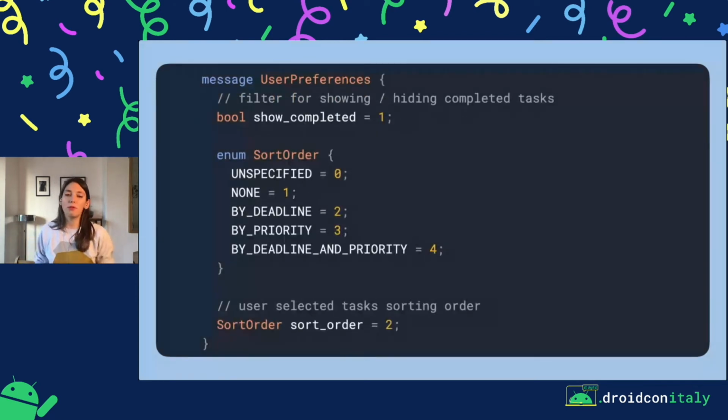But what protocol buffers allow us is to create more complex data. So let's say that in our app, we also want to be able to sort our tasks. So we want to be able to sort them either by deadline, by priority, or by deadline or priority. This is the perfect case of using enums. So we can define our enum that's called sort order that has several values. And then our user preferences object can keep a reference to a sort order.